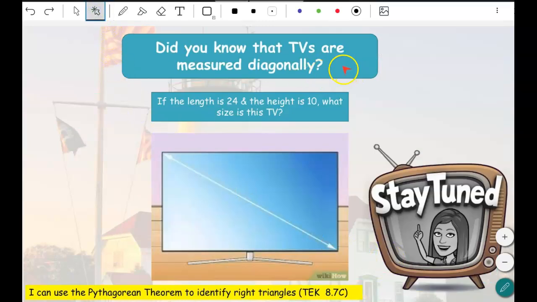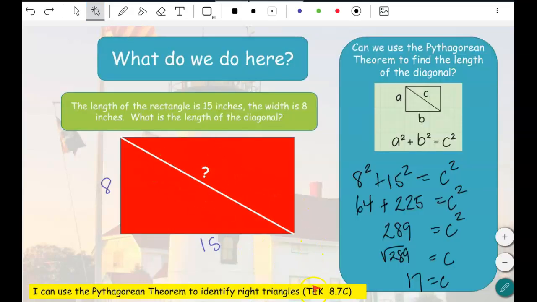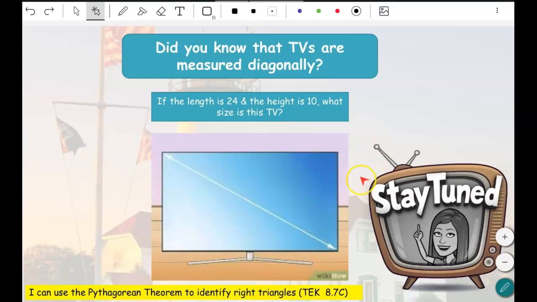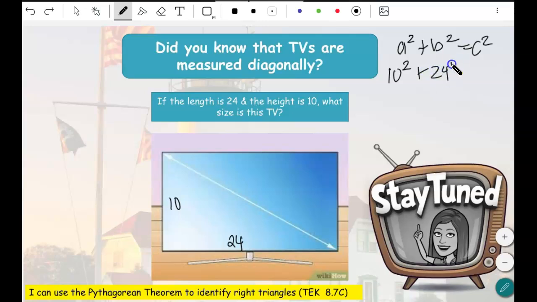Well, did you know that TVs are measured diagonally? So if that was a TV, that would have been a 17-inch TV. So let's see the size of this TV, if the length is 24 and the width is 10. We're going to use the Pythagorean theorem: a squared plus b squared is equal to c squared. We're going to have 10 squared plus 24 squared. 10 squared is 100. I'm not going to begin to guess what 24 squared is.